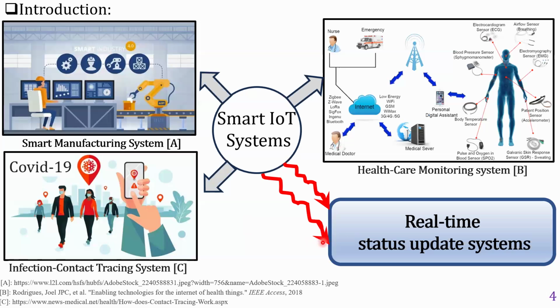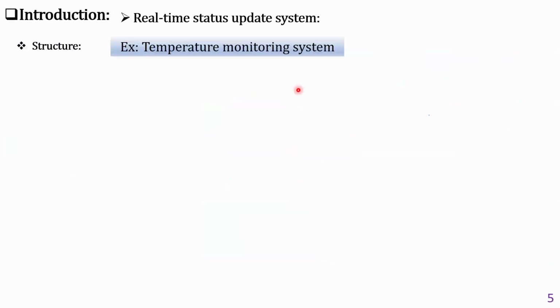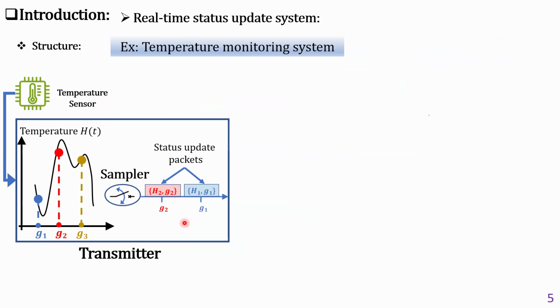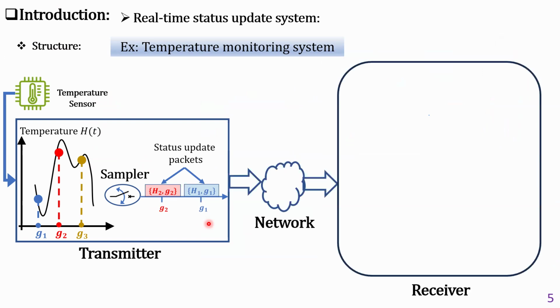To demonstrate its structure, let's consider an example of a temperature monitoring system, where the ambient temperature is detected by a temperature sensor, the temperature signal is discretized by a sampler, and all samples are converted into status update packets containing the sampled information and the timestamp of information. All status update packets are transmitted through the network to the interested recipient.